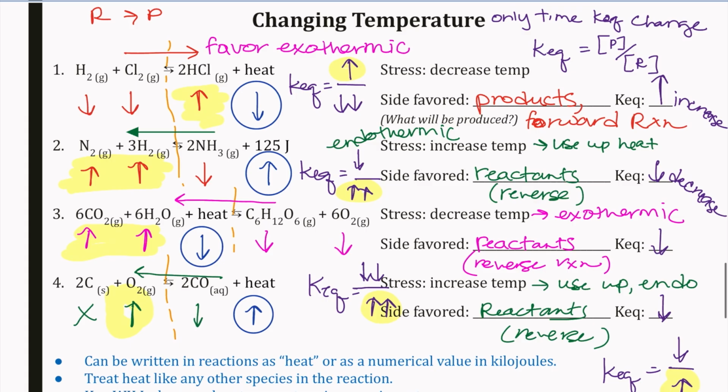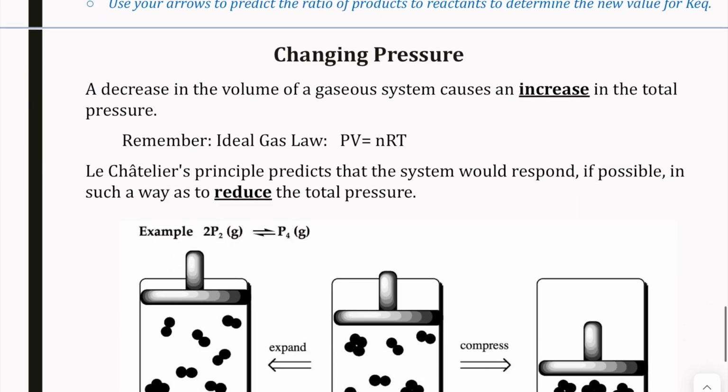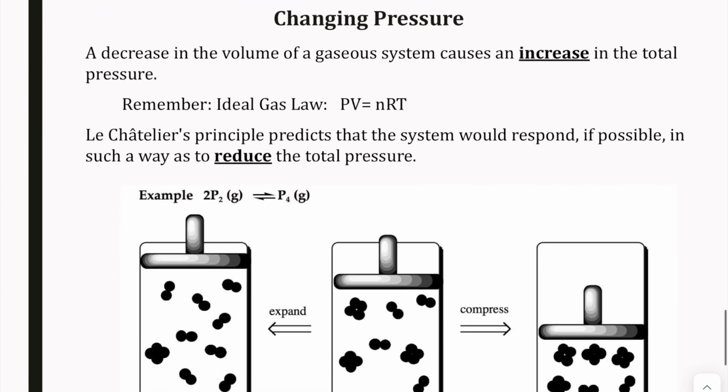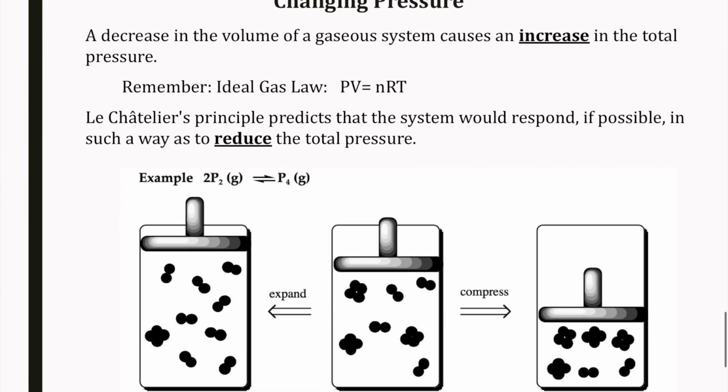So temperature is the only time our KEQ is going to change. If it is a concentration change like before, it doesn't have an impact. And as we look at pressure change, that also will not change our KEQ value. So our last type of shift or stress is a change in pressure. Just as a reminder,